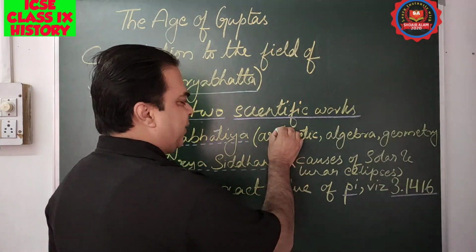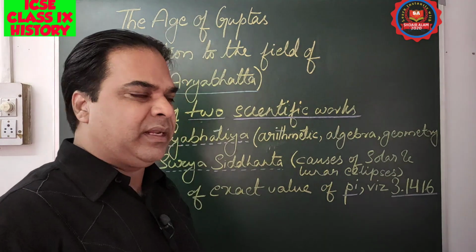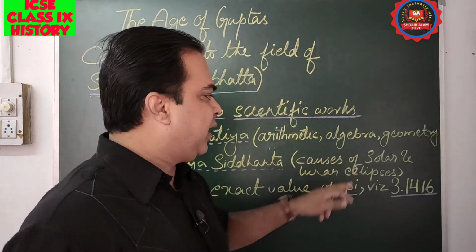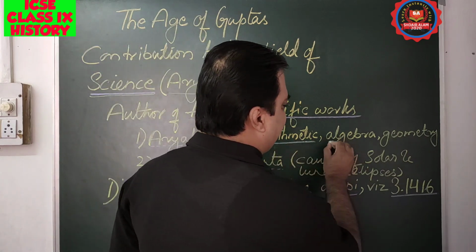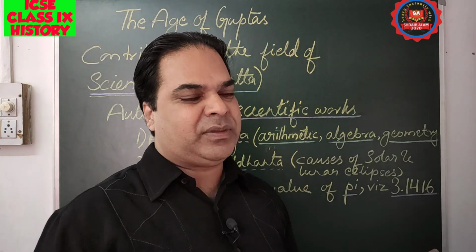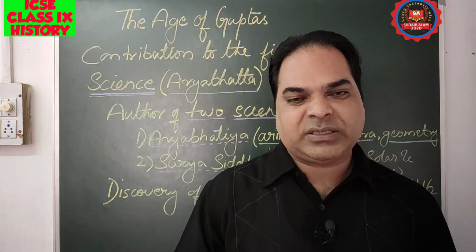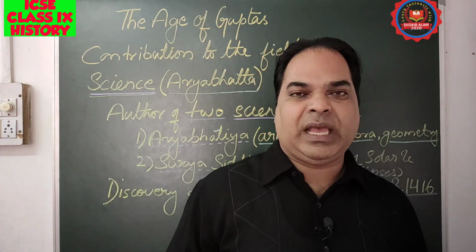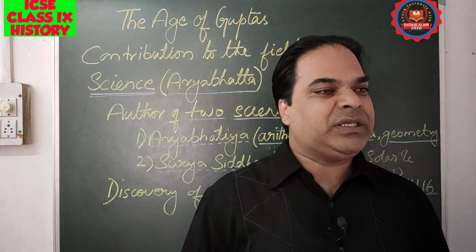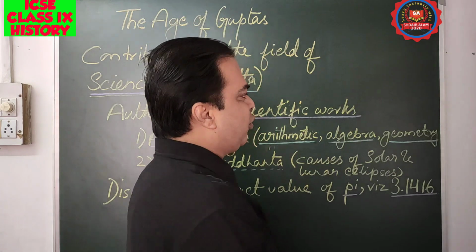You might have heard about arithmetic, a chapter in mathematics. Then algebra is there, then geometry. These are topics which you study in schools also. Then one more is there, called trigonometry.